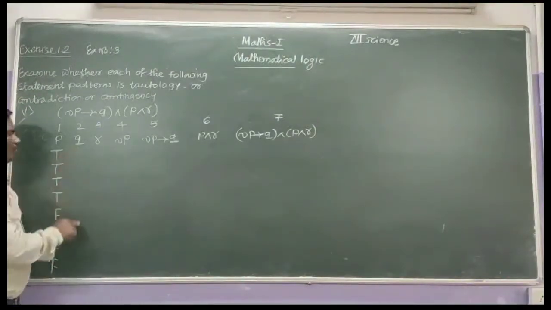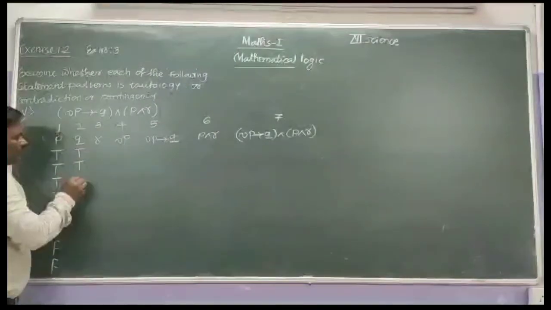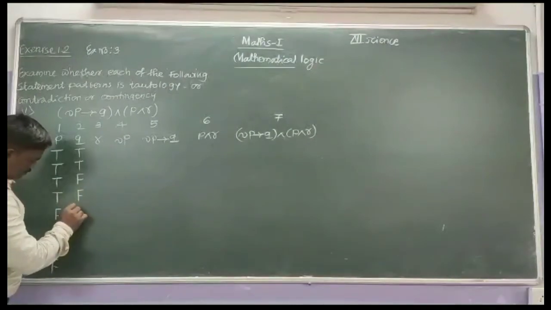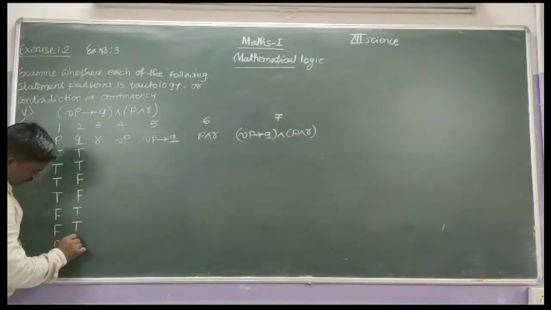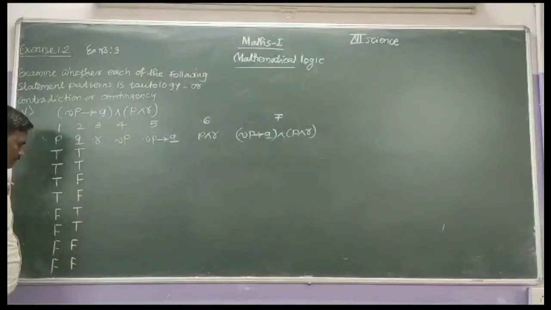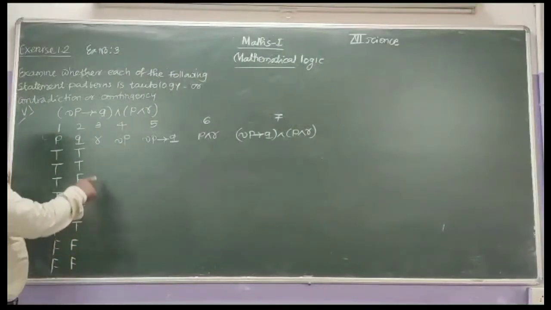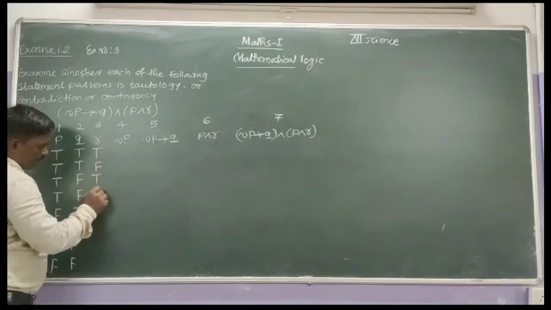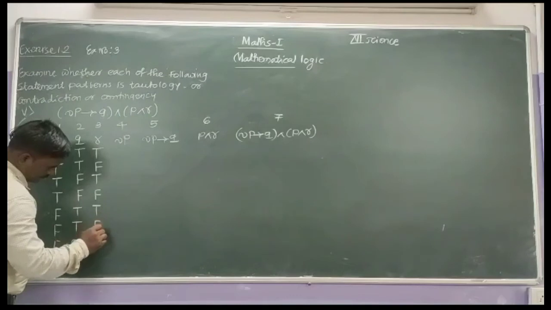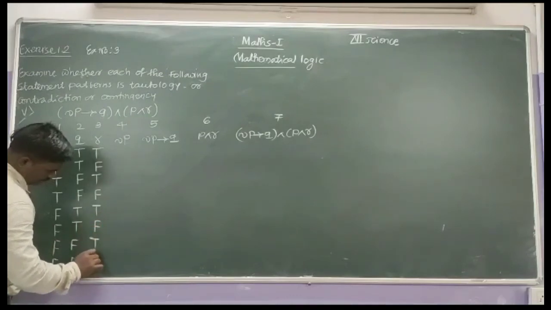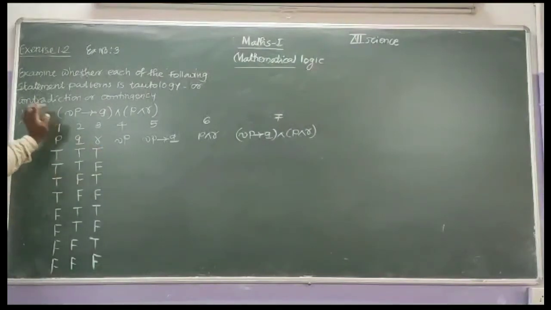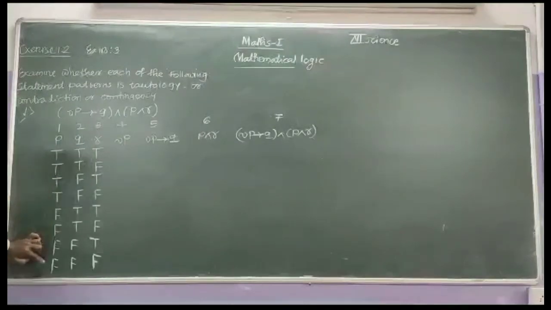Next, for Q, take alternately 2 times true and 2 times false. Next, R: take alternately 1 time true and false.